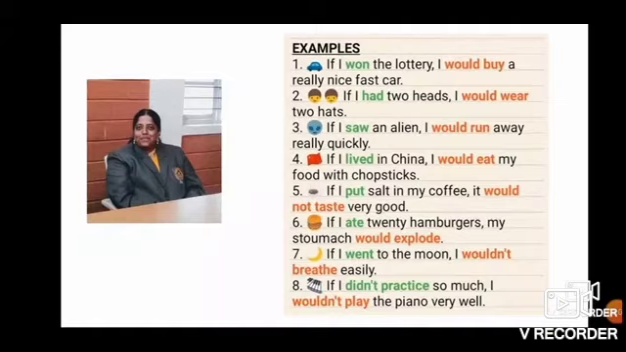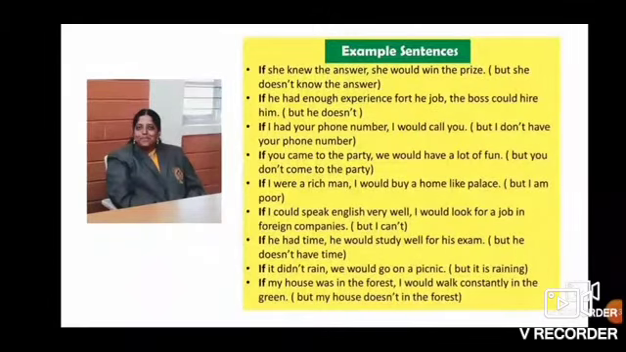If I saw an alien, I would run away really quickly. If I lived in China, I would eat my food with chopsticks. If I put salt in my coffee, it would not taste very good. If I ate 20 hamburgers, my stomach would explode. If I went to the moon, I wouldn't breathe easily. If I didn't practice so much, I wouldn't play the piano very well. Let's solve some more examples of the second conditional clause.